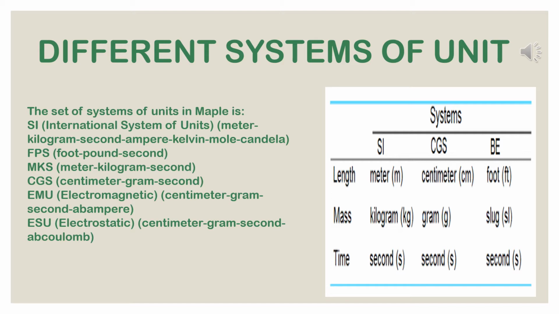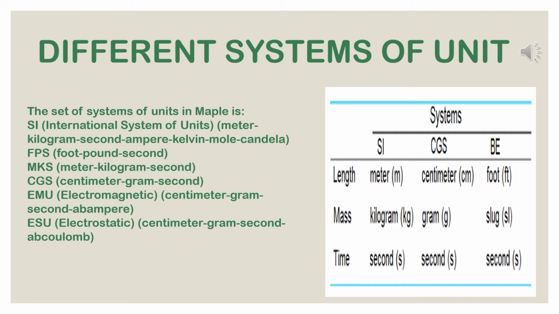Besides these 7 units, 2 supplementary units are also included in this list. These are radian, rad in short, and steradian, sr in short, for plane angles and solid angles respectively.